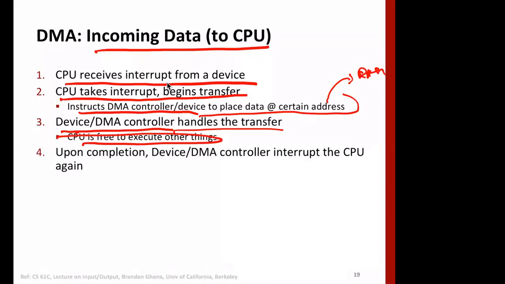And then of course the CPU can do other things, because this transfer will take a huge amount of time in terms of cycles. First thing is the block size can be larger, disks are slower than memory, and then the bus should be available and all that, right? So it may take thousands of cycles till the time the processor can do whatever it wants to do, and upon completion the DMA controller interrupts the CPU.